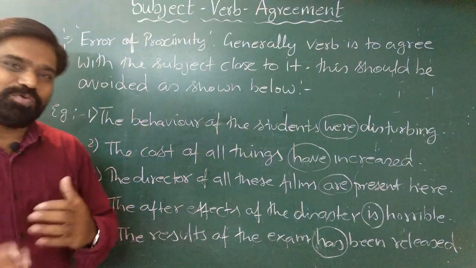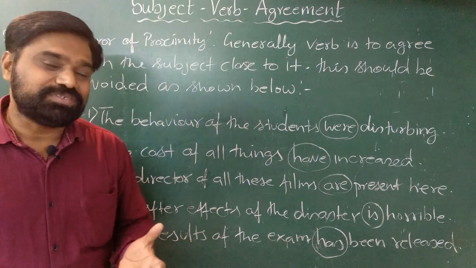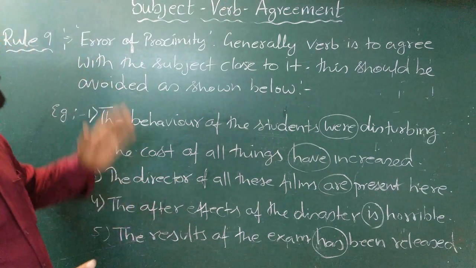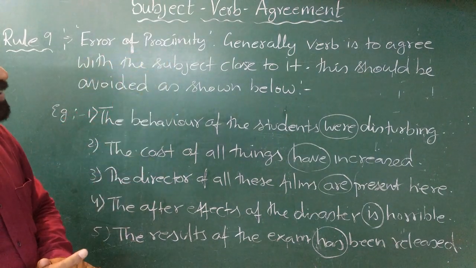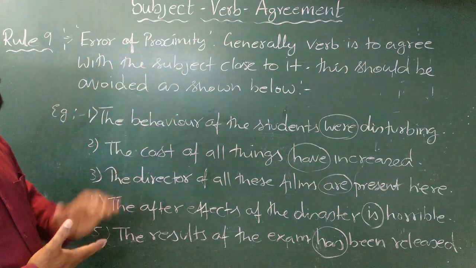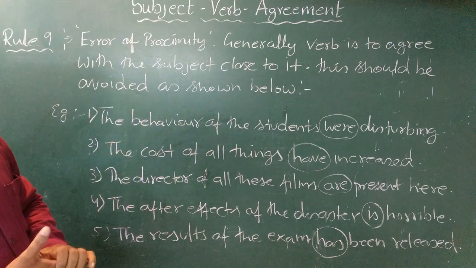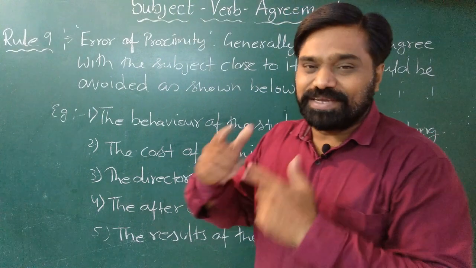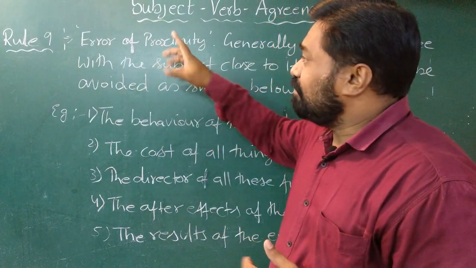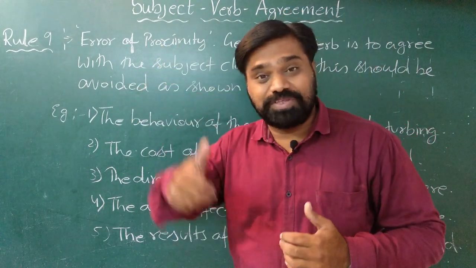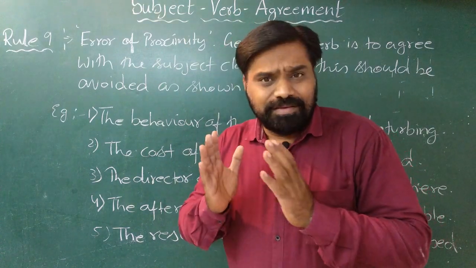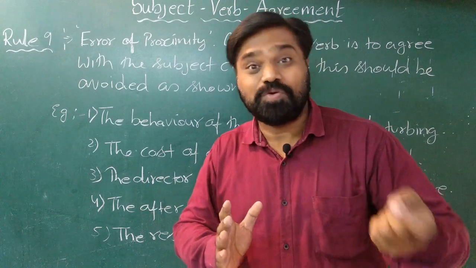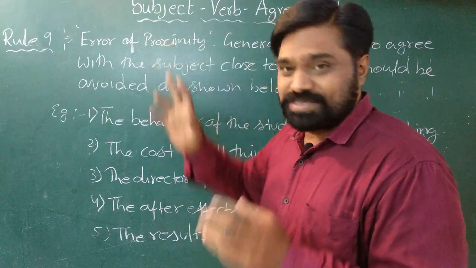It's actually not a rule, we can say it is an exception or a matter of caution, right? It says error of proximity. Generally the verb is to agree with the subject close to it, and this should be avoided as shown below. Let us once again recall what we mean by proximity. The basic rule which we learned earlier is that the verb should agree with the subject which is close to it. So close to it means proximity here.